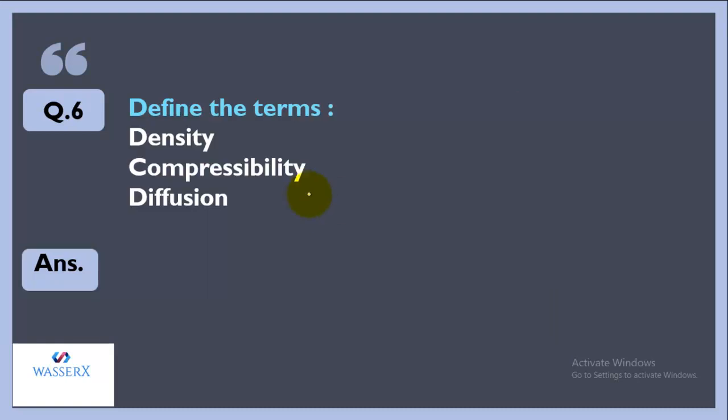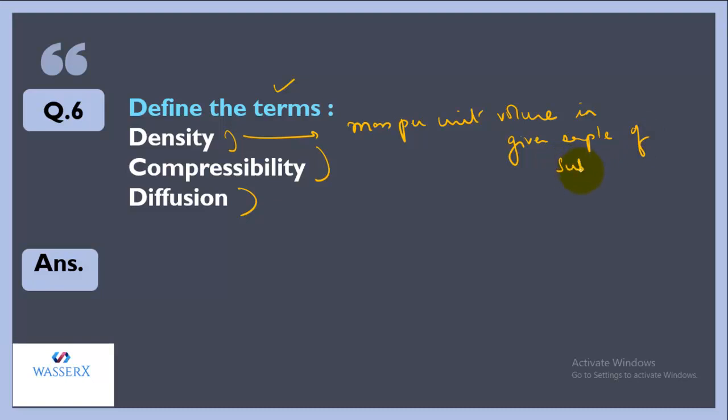Next question is, define the terms density, compressibility and diffusion. So what is density? Mass per unit volume is termed as density. So we can write that mass per unit volume in a given sample of substance is called its density. Right. So as we know, solids have very high density, liquids have moderate, and gases have the least density.